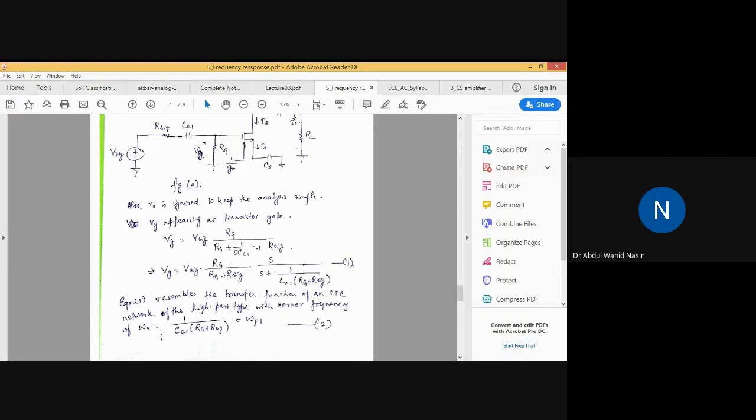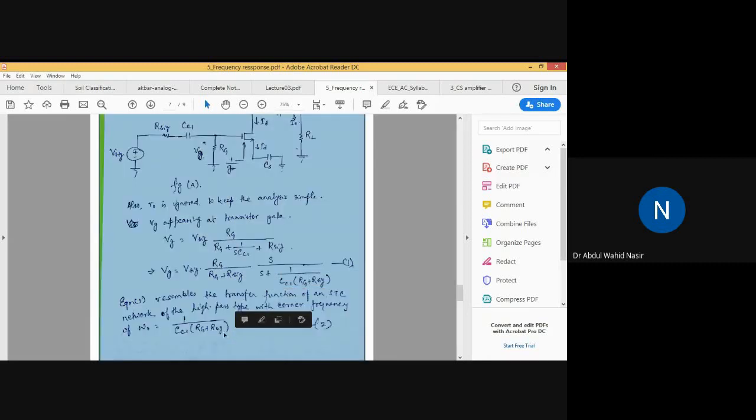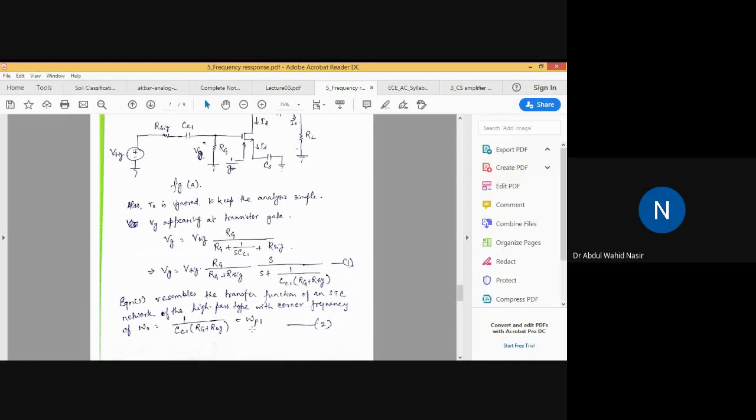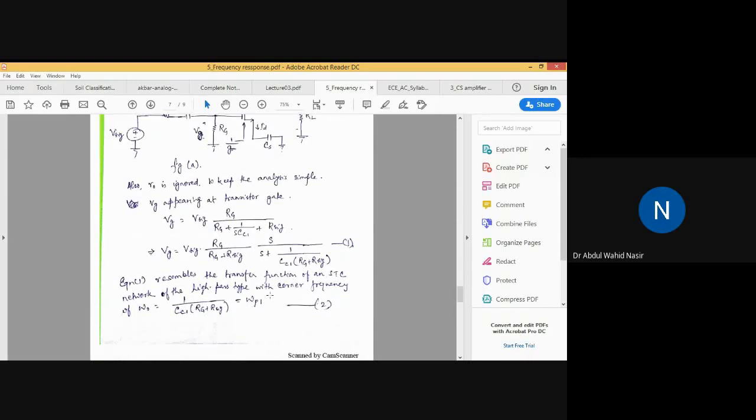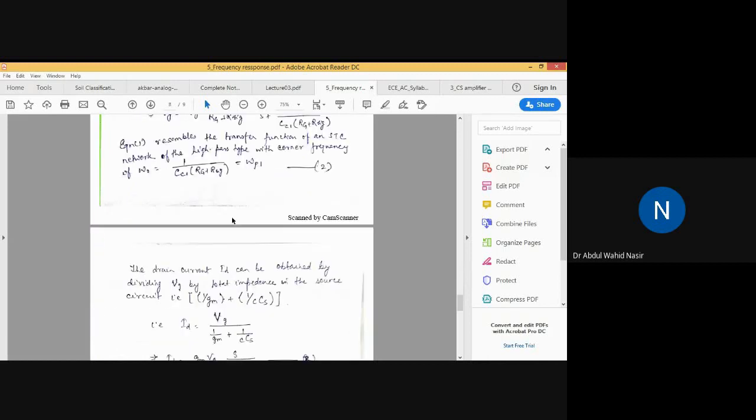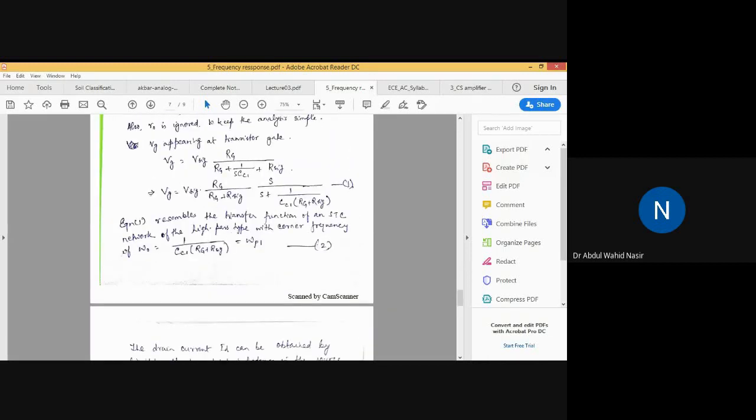So what is the corner frequency here? The corner frequency is omega naught. This will be s by s plus omega naught, and therefore omega naught is equal to 1 by CC1 into (RG plus RSIG), or we can represent this omega naught as WP1 also. Okay, cool. So this is equations 1 and 2. Clear? Any doubt? No.